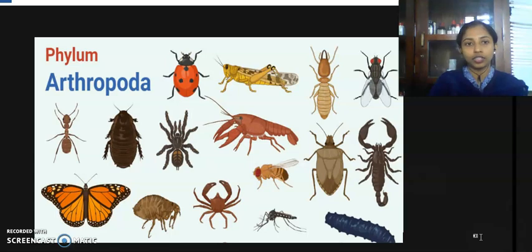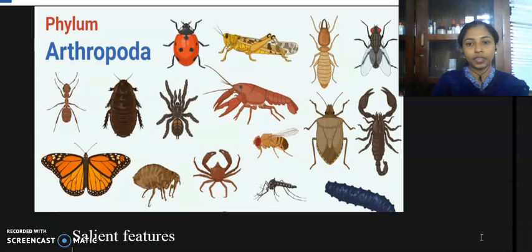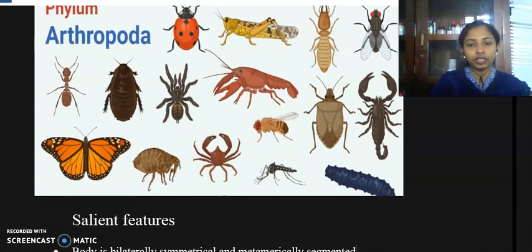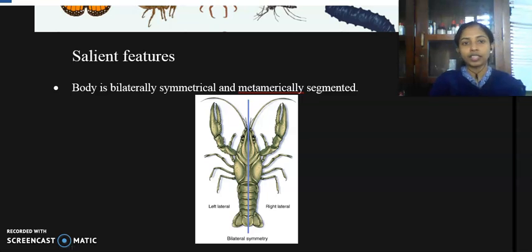the salient features of phylum Arthropoda. Okay, so the first feature is that their body is bilaterally symmetrical and metamerically segmented. All the members of phylum Arthropoda show bilateral symmetry. That is, when we divide in a single plane, we get two equal halves.